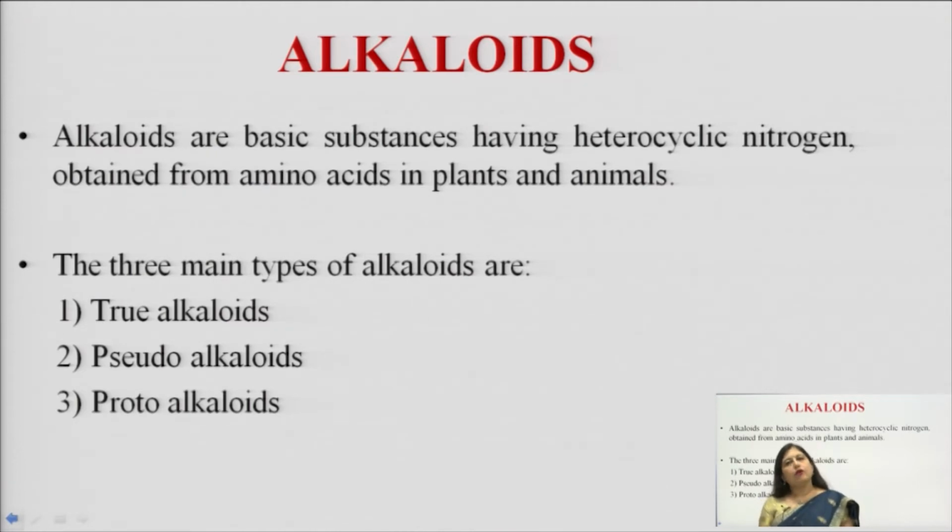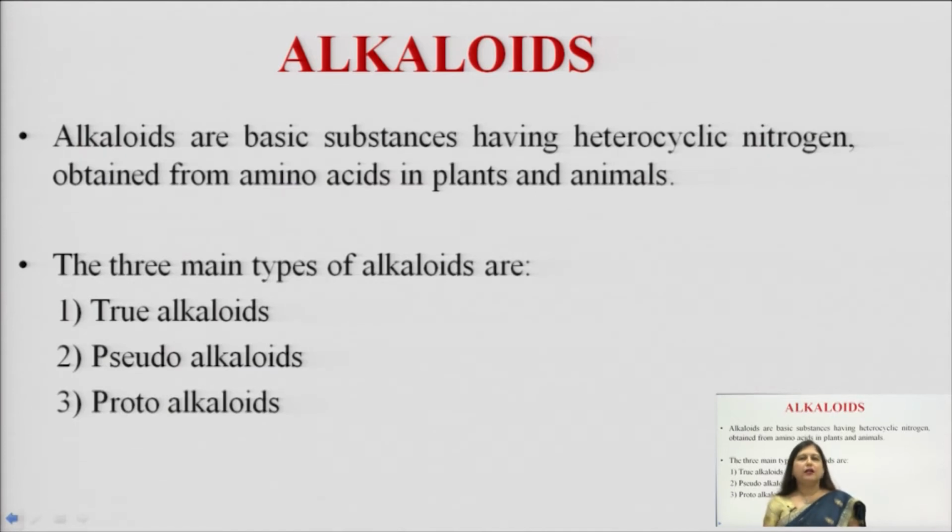So, they are derived from amino acids, they have a heterocyclic nitrogen atom which makes them basic in nature, and they are derived from plants and animals or lower organisms. So, this is the entire definition of alkaloids.